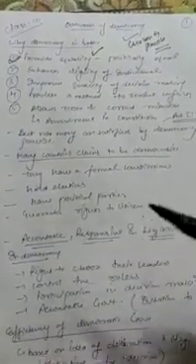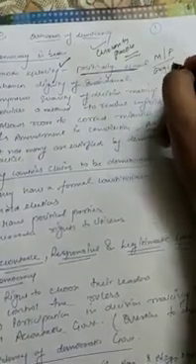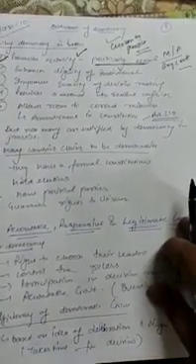Now firstly, why is democracy better? Firstly, it promotes equality. How does it promote equality? It gives everyone many rights, fundamental rights, civil rights, and mainly, everyone is equal against the law. Whether you are male or female, you belong to any caste, any sex, any color, you are all equal before the law. You have to follow all the rules made by the government. No one can discriminate against you on the basis of sex, caste, or color.